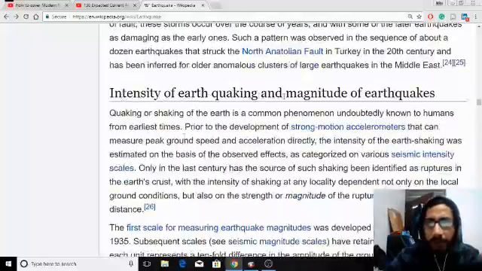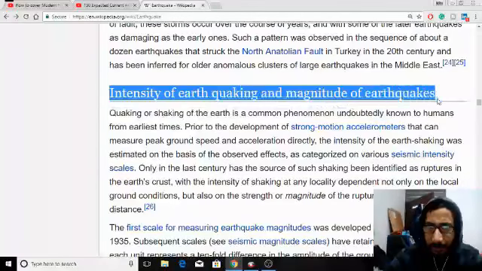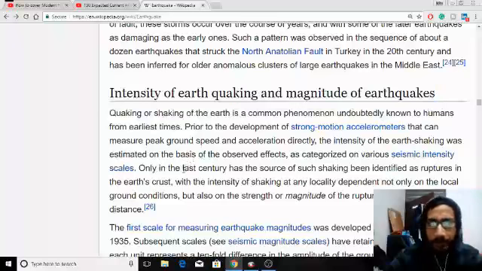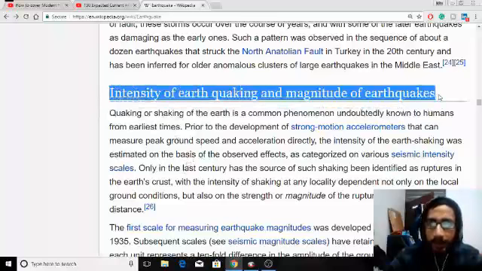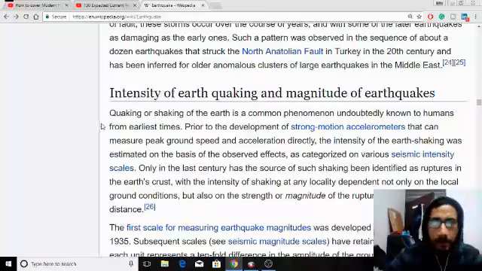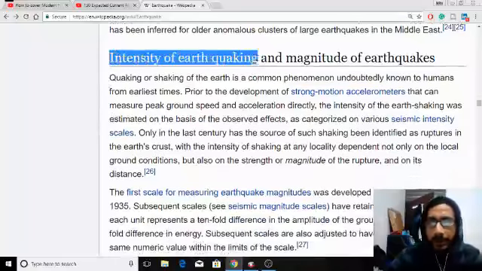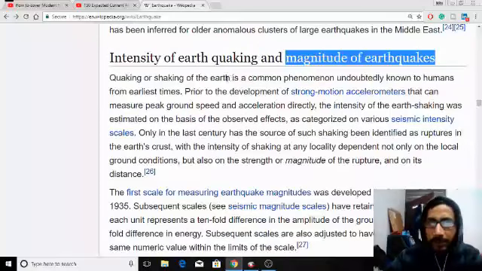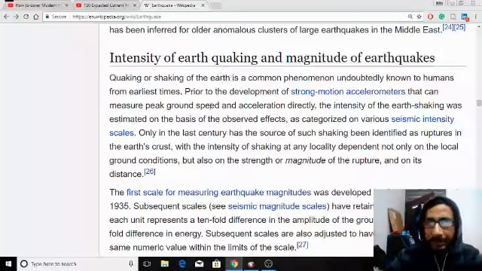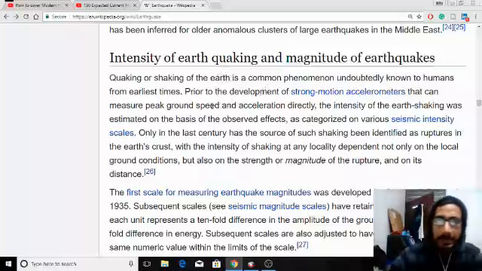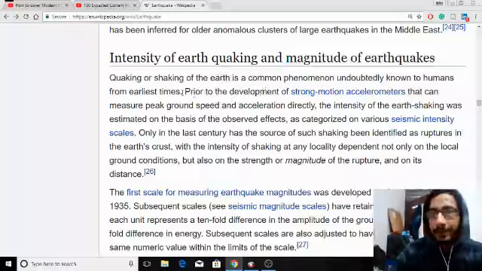Intensity of earthquakes and magnitude of earthquakes. How do we measure the intensity of an earthquake? With the help of the seismograph. You might know about the seismograph; it is the instrument for measuring the intensity and magnitude of earthquakes. On which scale? Richter scale, R-I-C-H-T-E-R, though in pronunciation it is Richter scale.